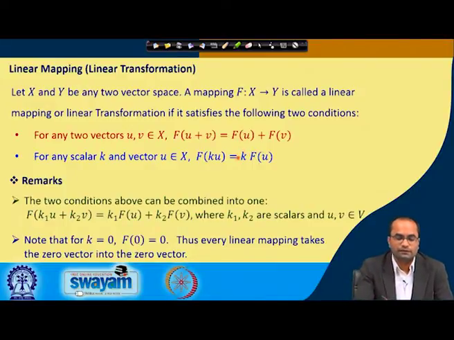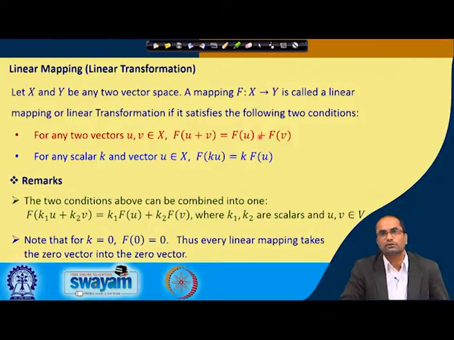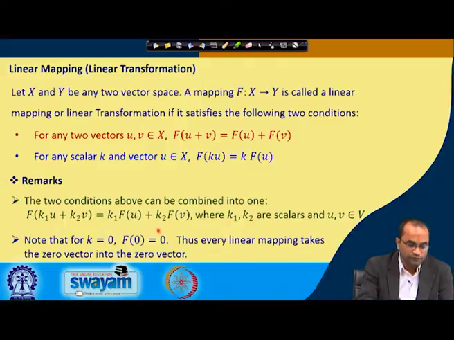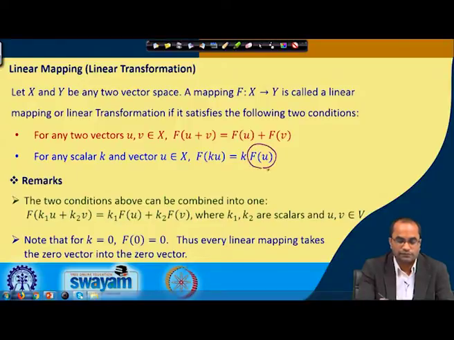When we multiply 0 to f(u), which is an element in this vector space Y, this 0 into the element f(u) must give us the 0 element. So, f(0) must be equal to 0. So, f(u) is an element of Y, and again this should give the 0 vector in Y.